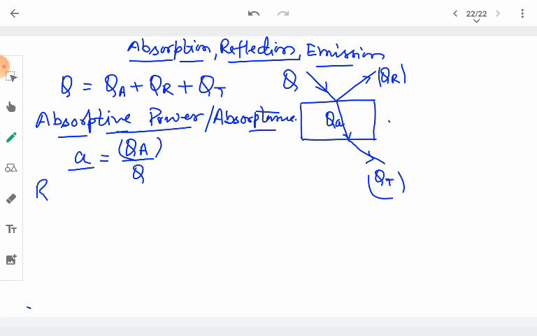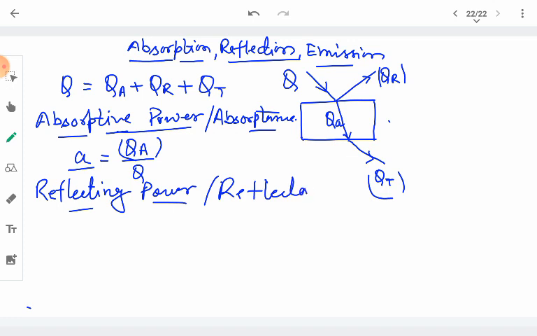Similarly, reflectance or reflective power or reflecting power. It is the property of the substance by which the substance reflects the heat. So it does not absorb but reflects the heat. It is the ratio of the amount of heat that has been reflected per unit amount of heat that has been incident.